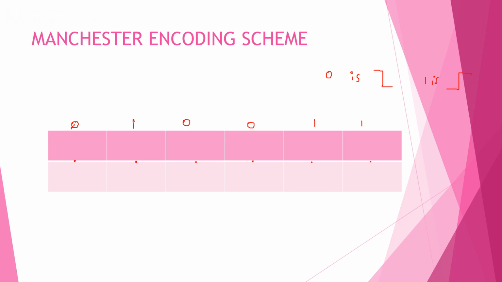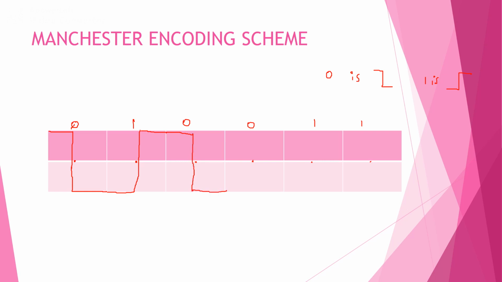So now the first pattern is 0. So we can draw 0 like this, and the next pattern is 1. Next pattern is 0, transition occurs at the center.